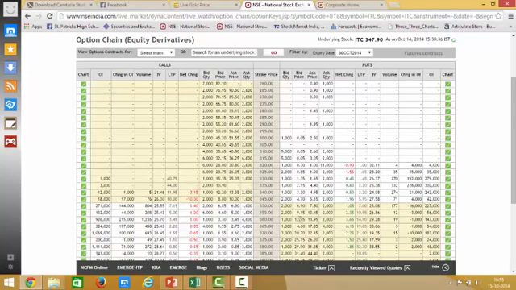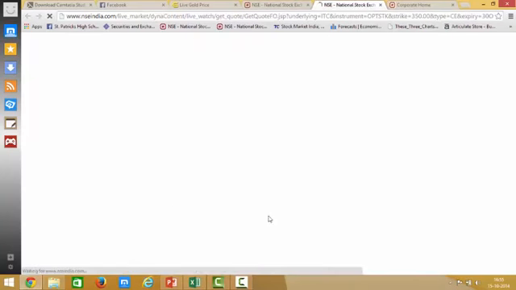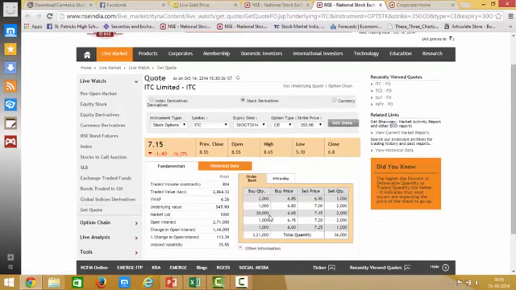To get more information about a particular option, let's talk about 350 calls. Just click on this particular price. You can get more information about this particular option in this feature.